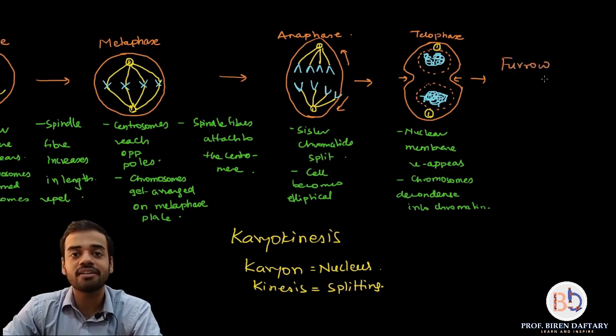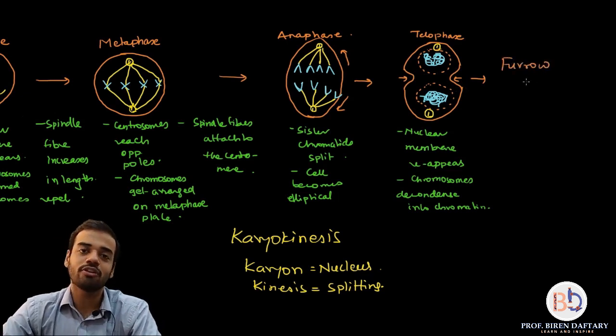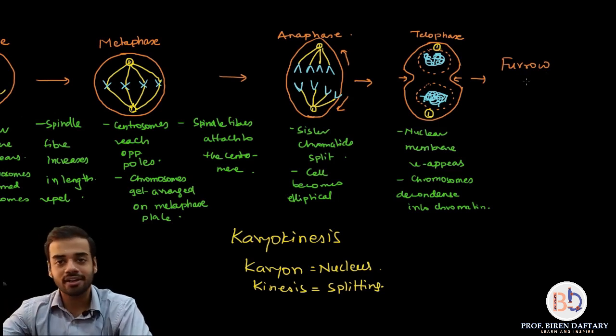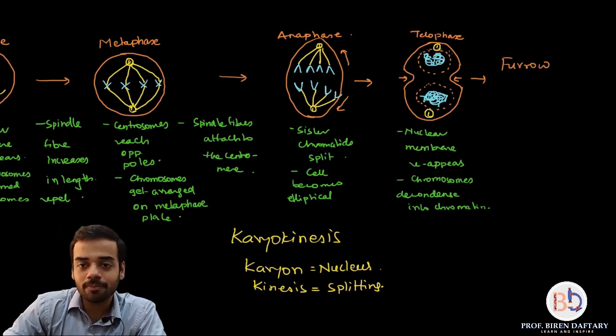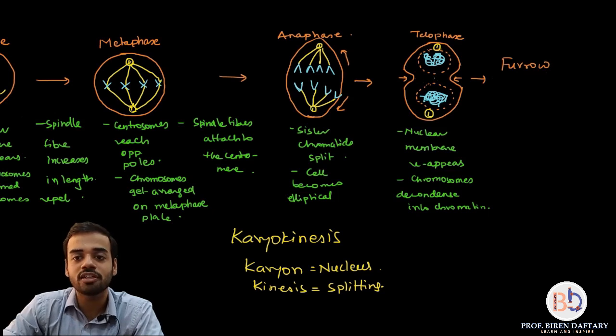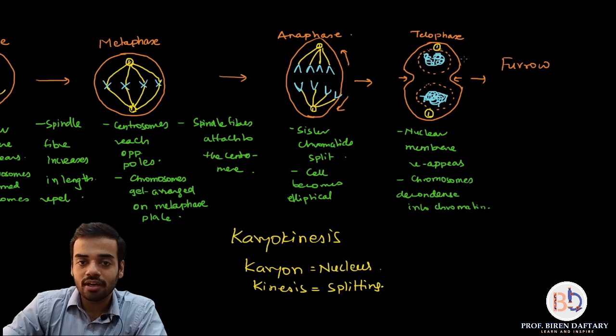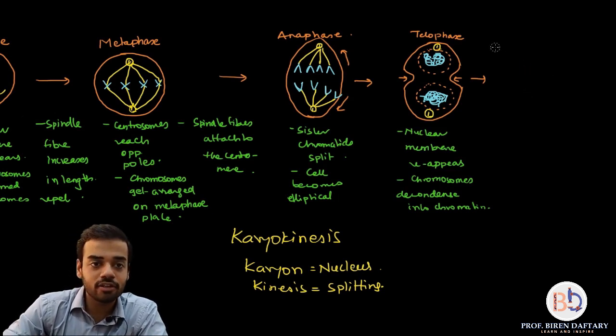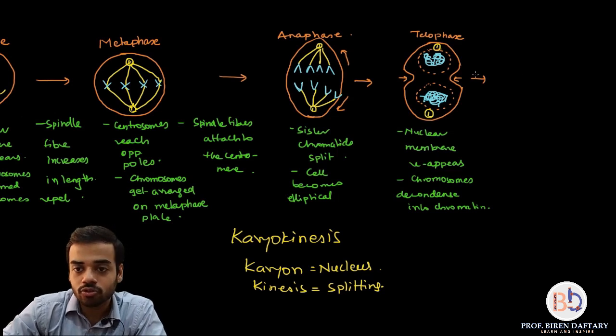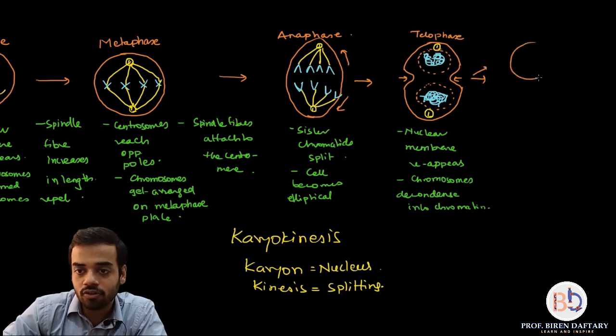In the case of plant cell, a cell plate is formed. So if possible, I'll make a separate lecture on that. Right now you remember this. And what happens is, this furrow continues to grow inwards till the cell splits into 2. And finally out of this single cell there will be 2 cells which will be formed. So you will have a single cell over here, and you will have a single cell over here.